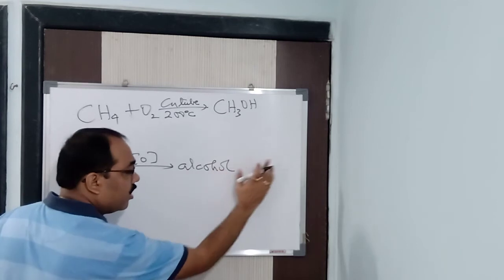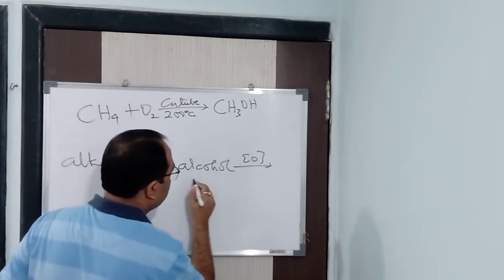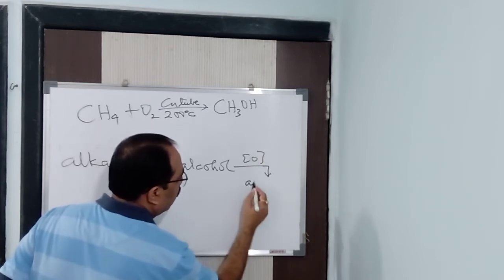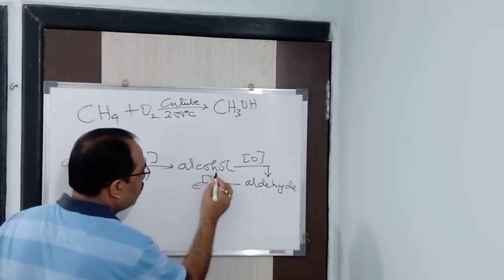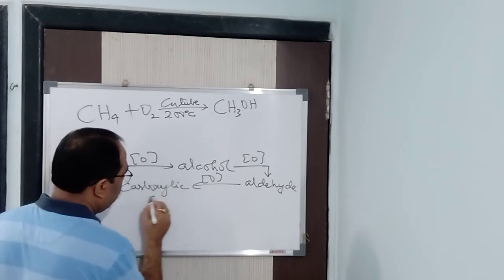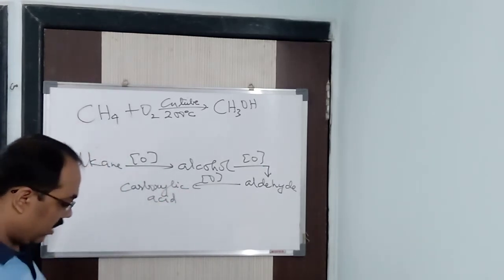Now if the reaction continues further, then alcohol further oxidizes to give you aldehyde. Aldehyde further oxidizes to give you carboxylic acid. You get carboxylic acid in this way. This is the chain reaction, we will get it.